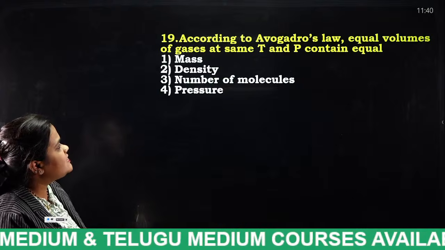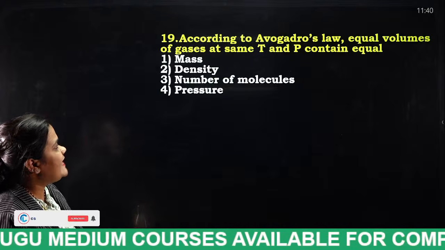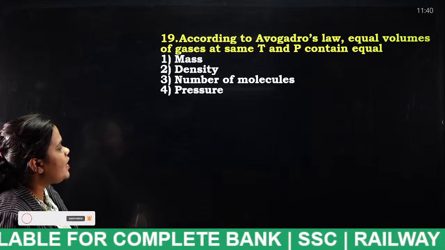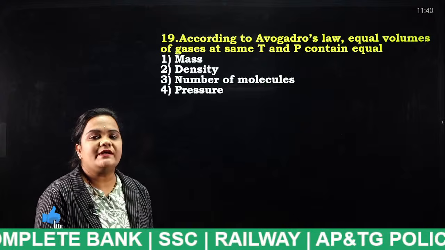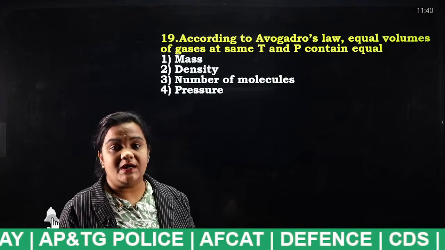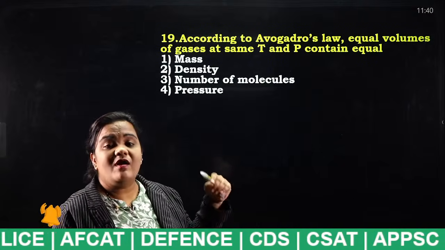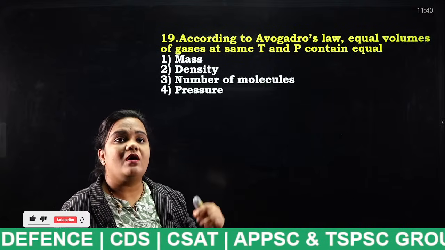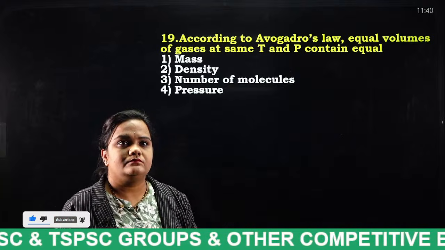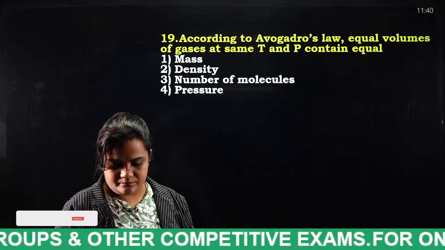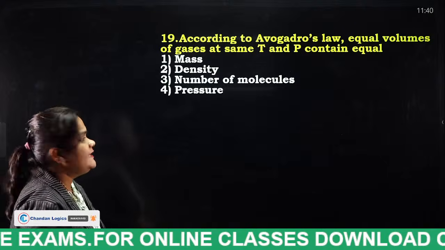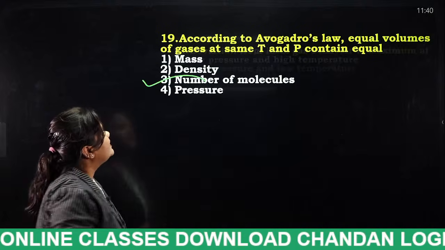According to Avogadro's law, equal volumes of gases at the same temperature and pressure contain equal mass, density, number of molecules, or pressure. What is Avogadro's law? I have even explained this to you. Equal volumes of gases consist of equal number of what? Yes, equal number of molecules.